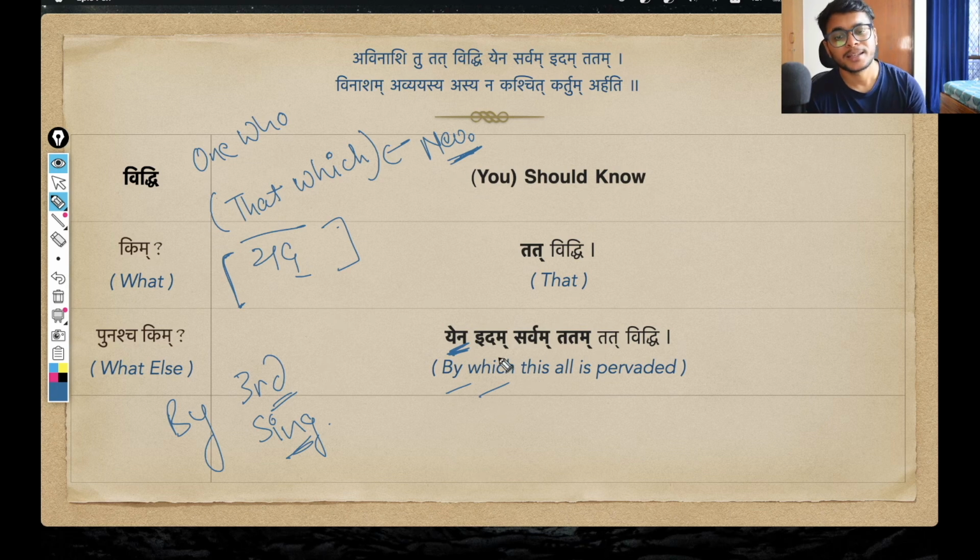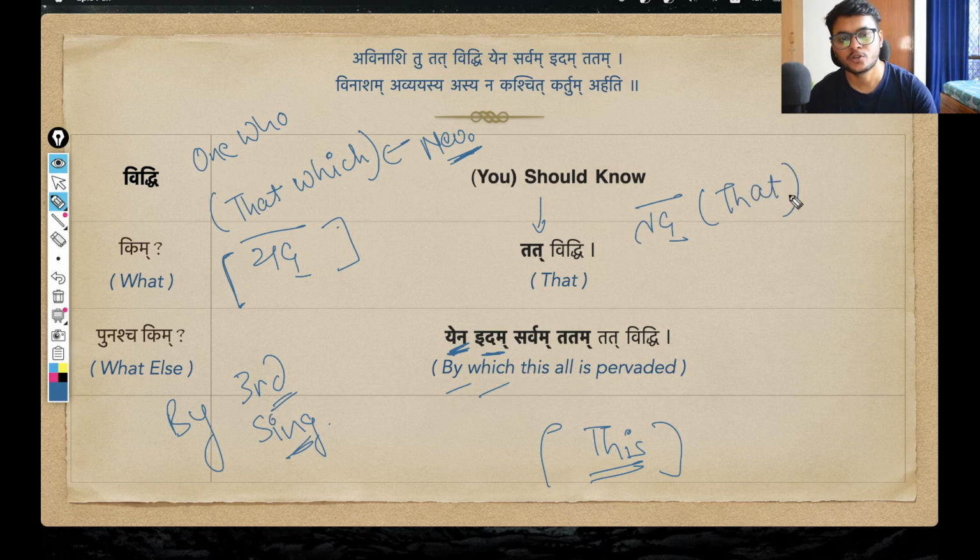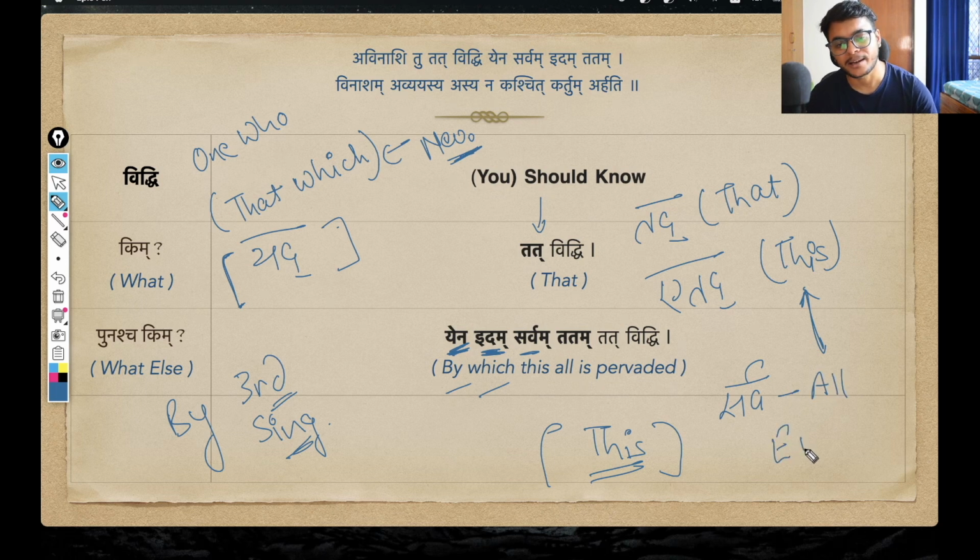Okay. And then idam. So idam, this itself is a pronoun. Just like we saw tad, this is a pronoun to represent that. And similarly, you have another pronoun, etad, which is used to represent this. And in Sanskrit, to represent this, you also have another pronoun idam that is used here. So idam essentially translates to this. Sarvam. So this, of course, we all know the meaning. Sarv simply means all or entire. Okay, when we have to say everything in that sense.